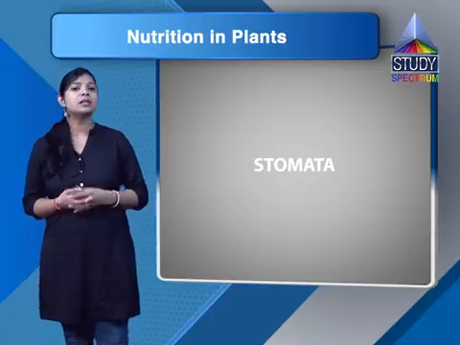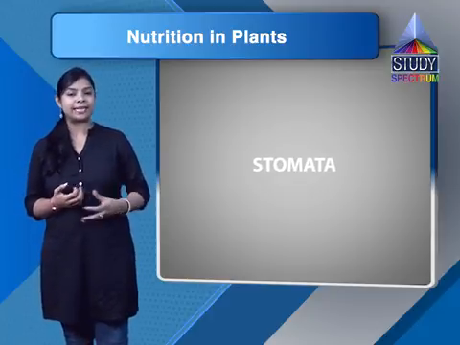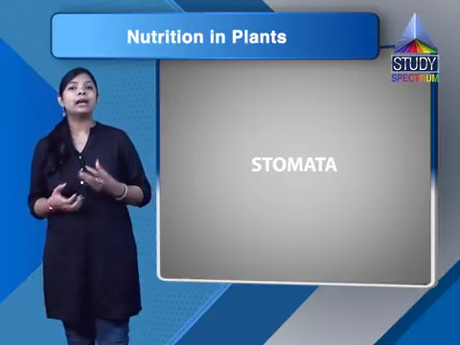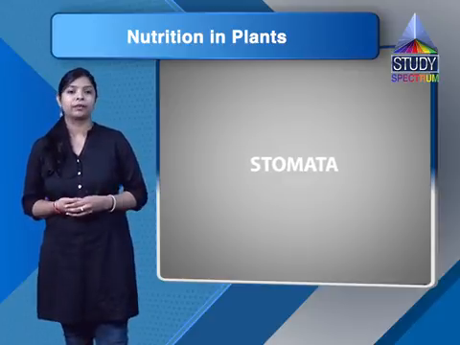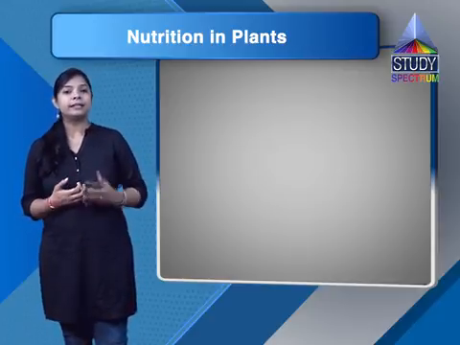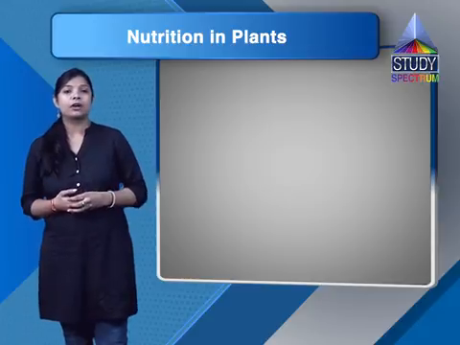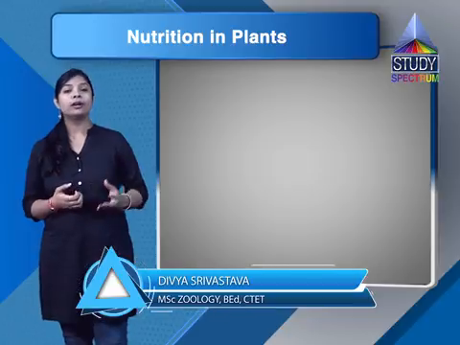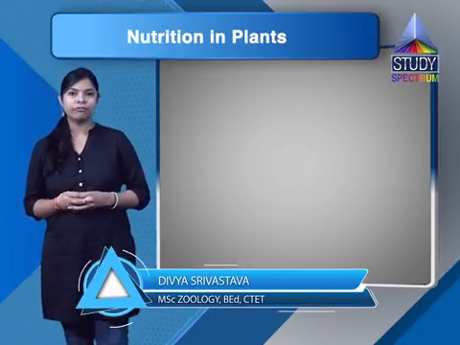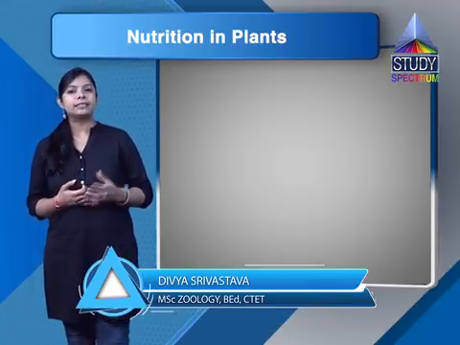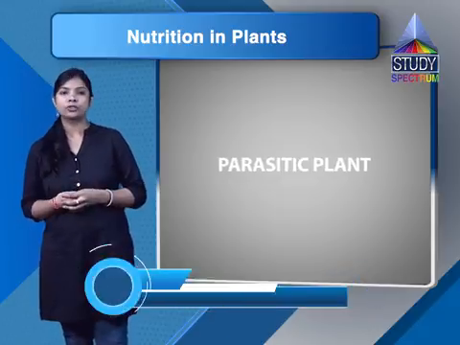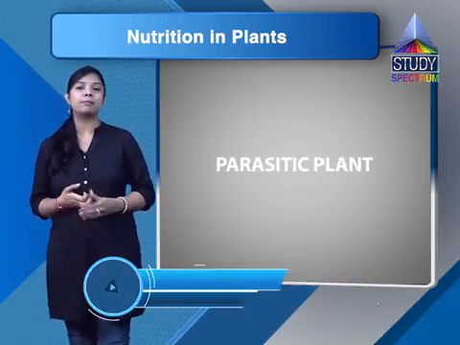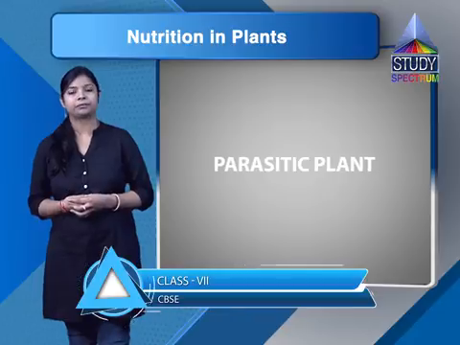The next question is, the pores through which leaves exchange gases. So the answer is stomata. Now the next, pick the correct answer. Question A, amar bel is an example of. So here the options are autotroph, parasite, saprotroph and host. So amar bel is an example of parasite.